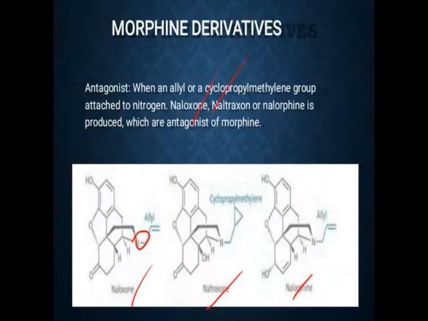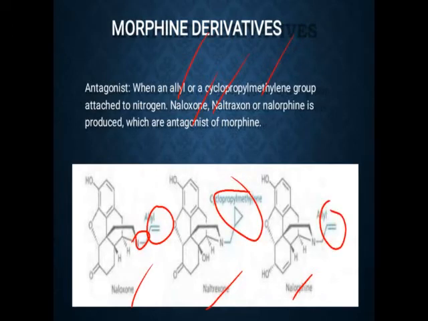But if this CH3 is replaced by an allyl group, or a cyclopropyl methylene group, or an allyl group in the case of nalorphine, such modifications in the morphine derivatives make such drugs antagonists instead of undergoing agonist activity.